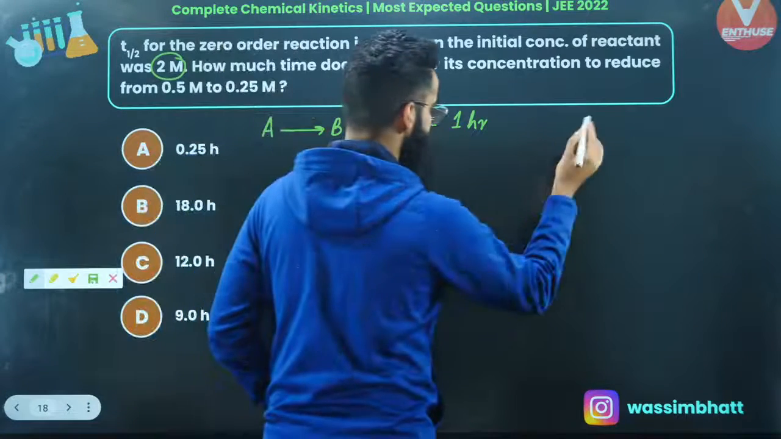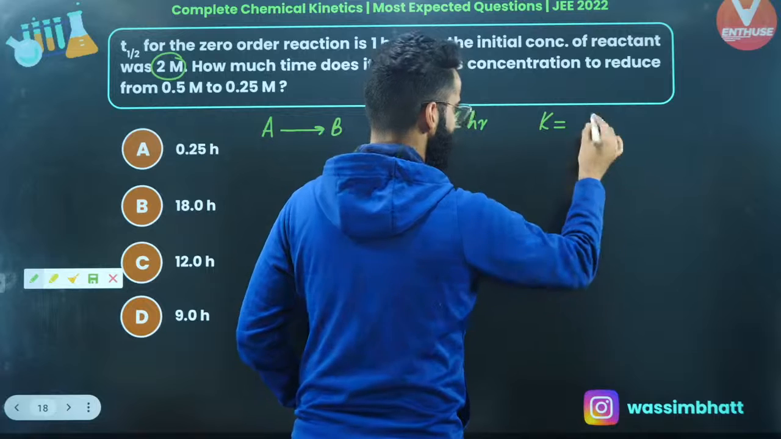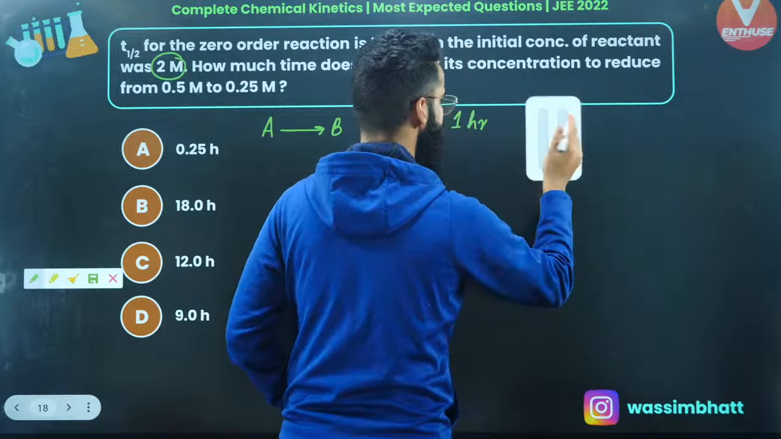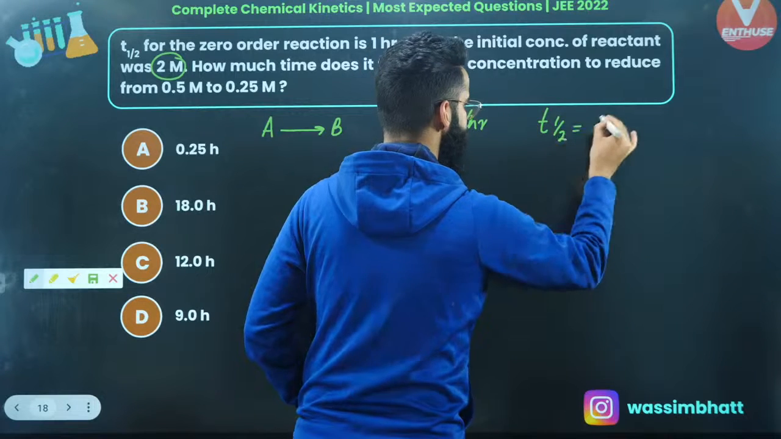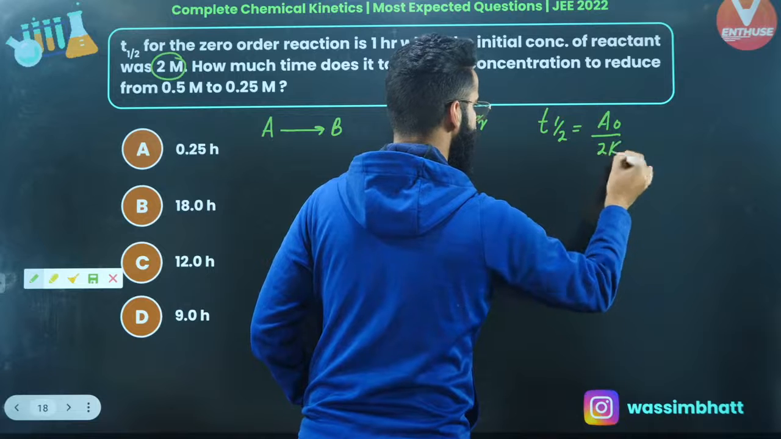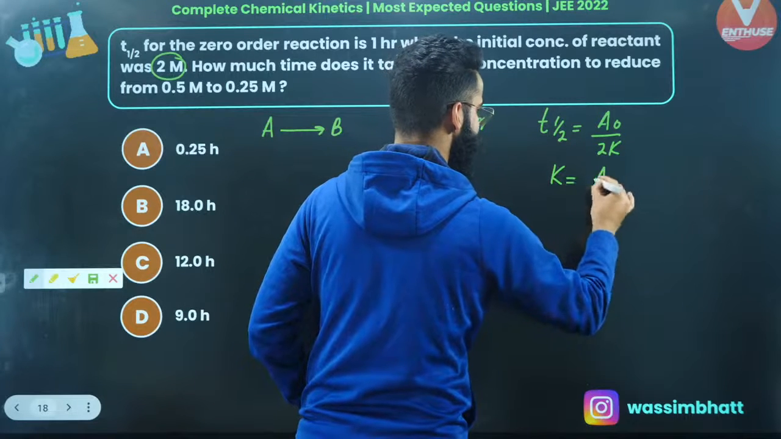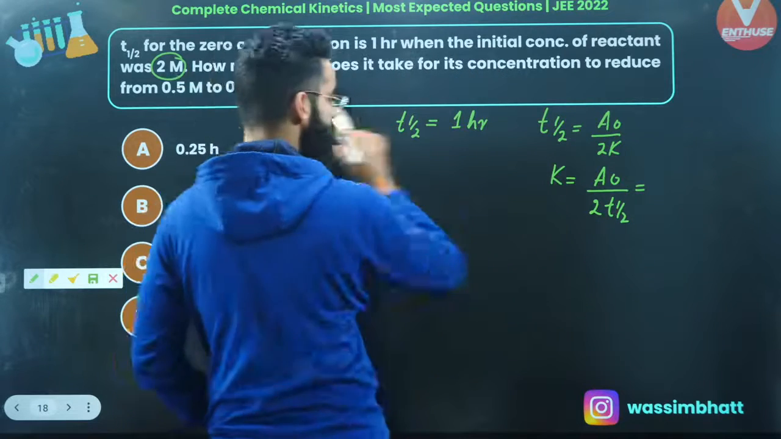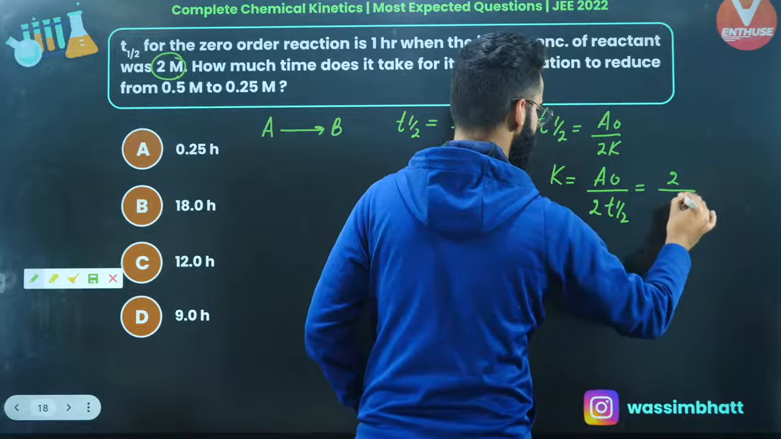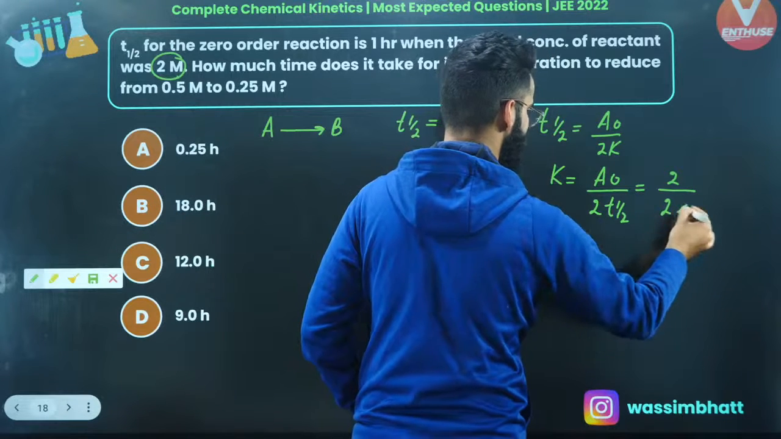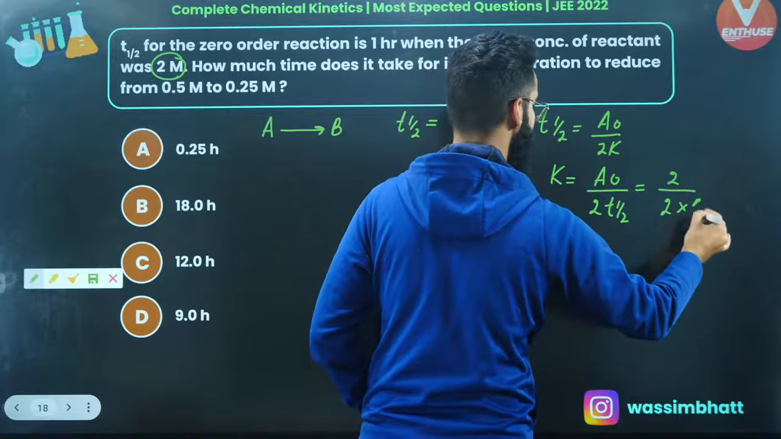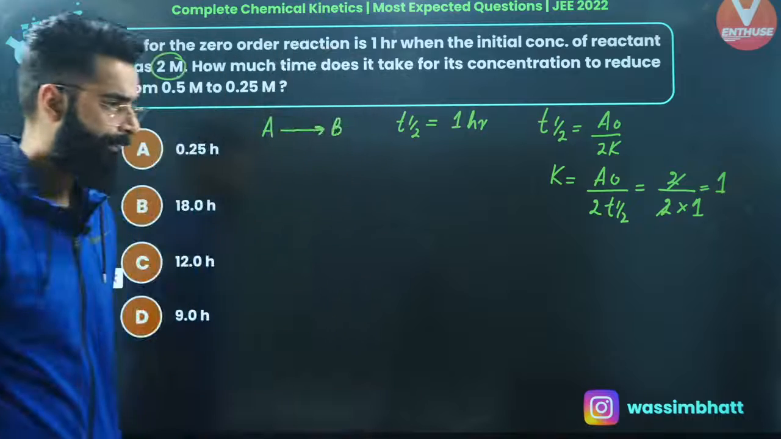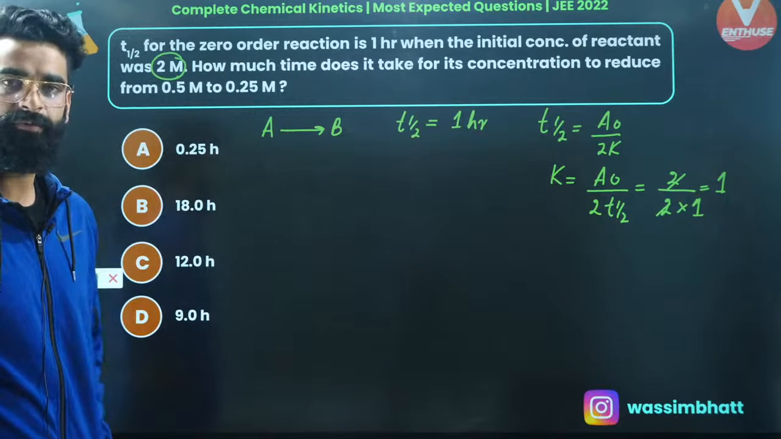So the first thing I'll be doing, I'll be calculating the rate constant of the zero order reaction, which is A naught divided by t half, right? Just a second. I hope you know this expression. The half-life for the zero order reaction is equal to A naught divided by 2k, right? So I'll be getting the rate constant of the reaction as A naught divided by 2 times t half. The initial concentration A naught is given to me as 2 molar, divided by 2 multiplied by t half. The t half value is given to me as how much? 1 hour. Perfect. So it comes out to be 1, right? The value of the rate constant is exactly coming out to be 1.